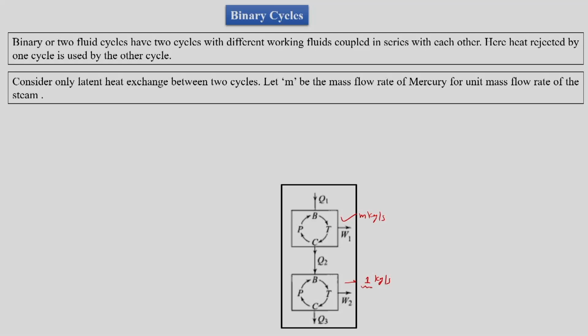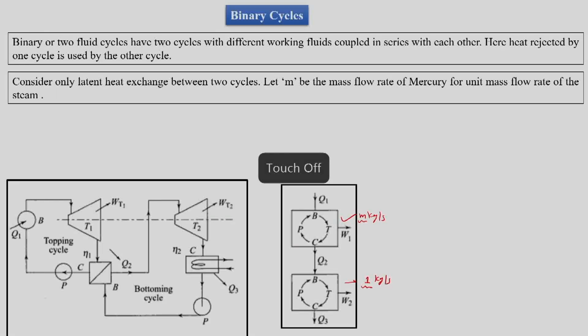For 1 kg of water, m kg of mercury is flowing in this cycle. In this combined cycle, the mercury cycle is the top or high temperature cycle, and we call it the topping cycle. Water is in the low temperature part, so it is called the bottoming cycle.